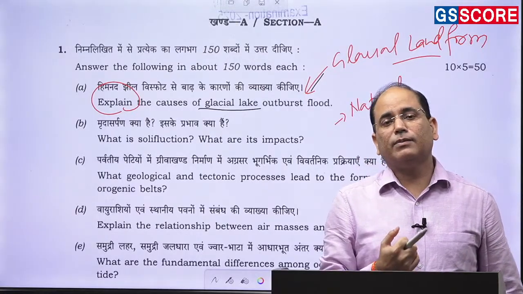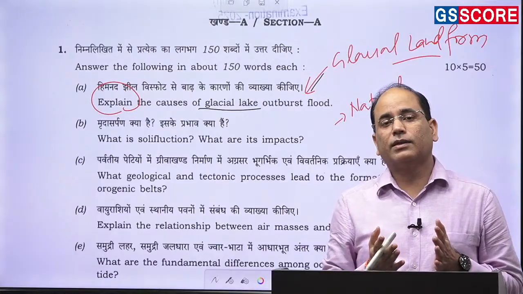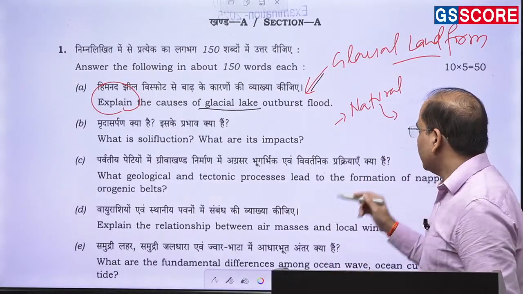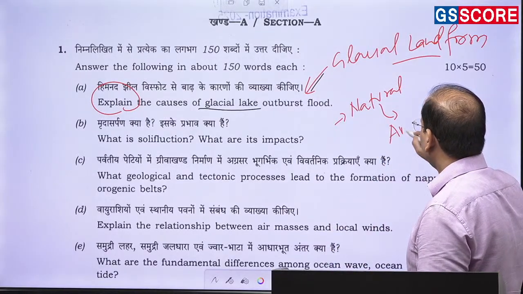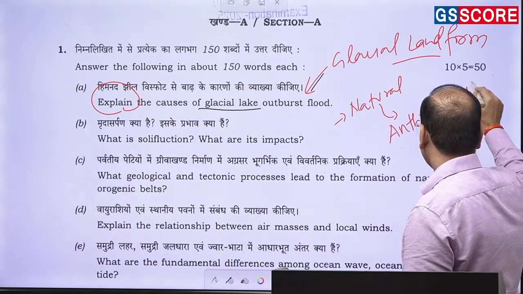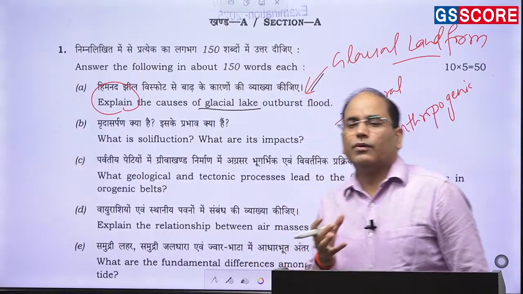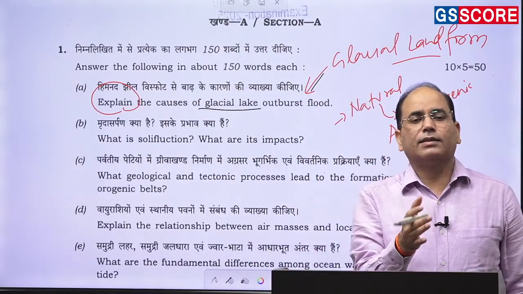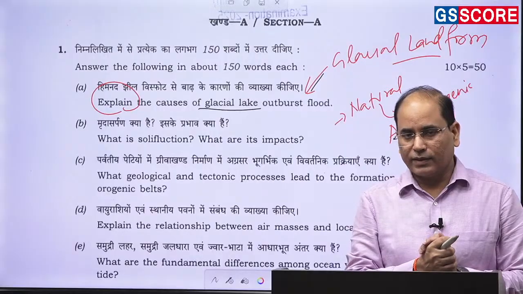But this large scale melting of the glacier is associated with what? That is the man-made activity. So it is being caused by man-made as well as anthropogenic activity. So man-made as well as natural causes are responsible for this.